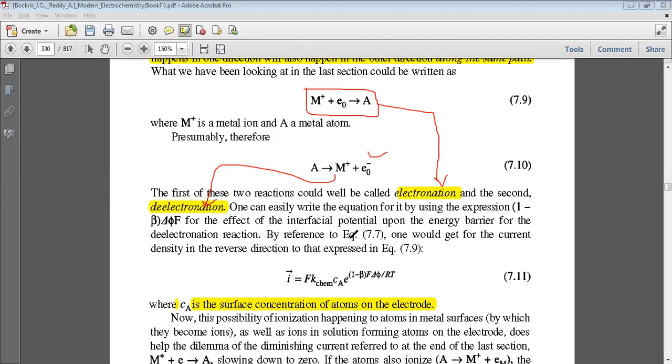From equation 7.7, one could get the current density in the reverse direction to that expressed in the equation this way. That means current density I, we will show the direction also, will be equal to F k T upon h, C A, e raised to the power 1 minus beta F delta phi upon RT. What is C A here? It is the surface concentration of atoms on the electrode.